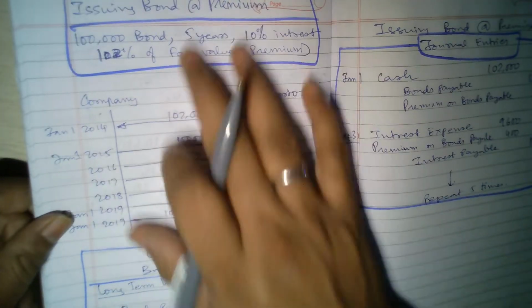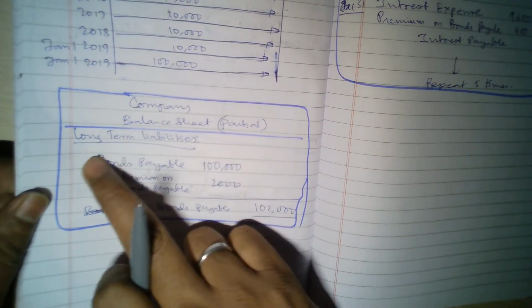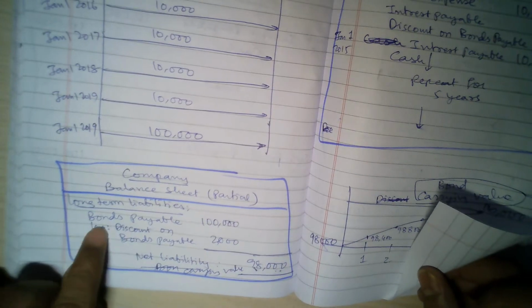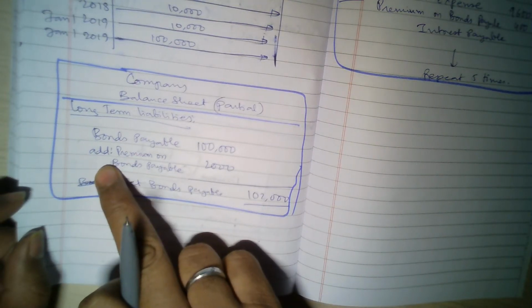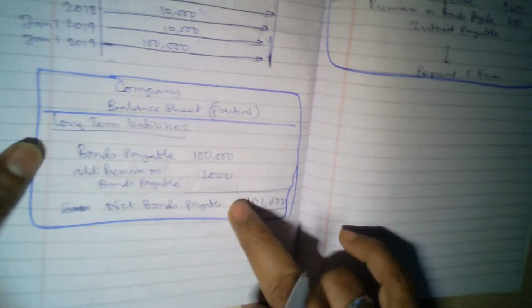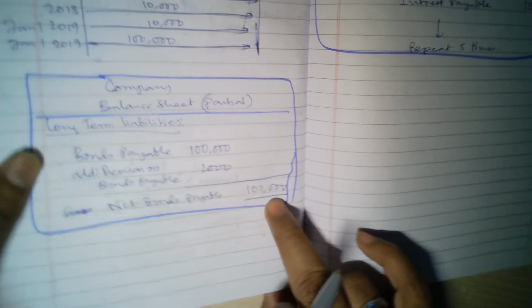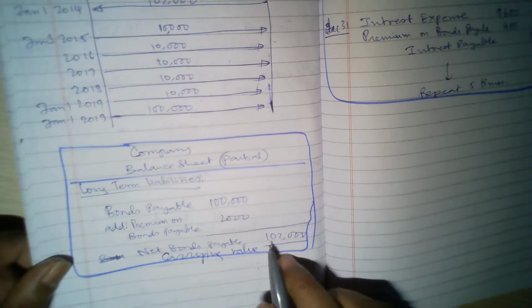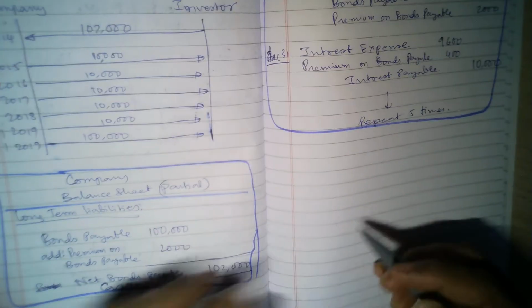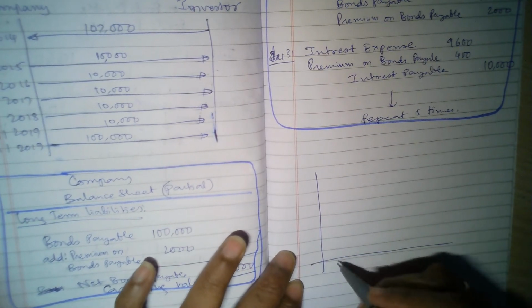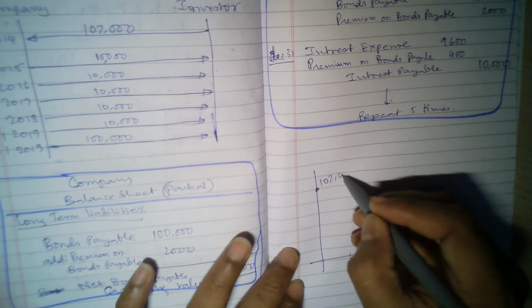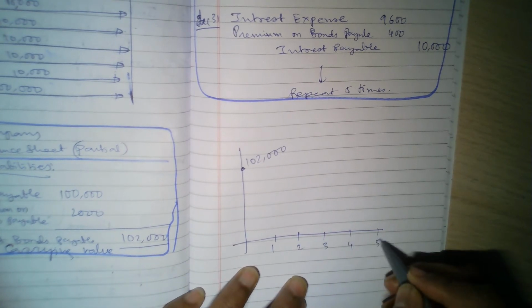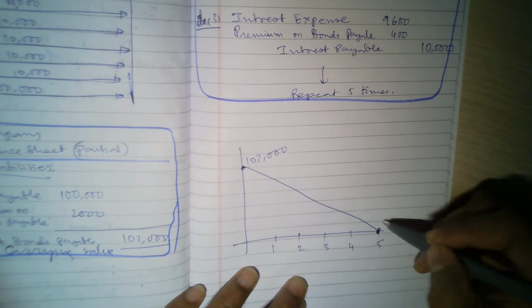Now this is exactly the opposite concept. In long-term liabilities, bonds payable is this one, and earlier the discount was deducted, but here the premium on bonds payable is added, so the net bond payable is 102. This is the carrying value. So the carrying value of the bond becomes 102 at the beginning. Again the same concept applies. At the beginning of the first year, the 0th year, 102,000 is your carrying value. At the end of the first year, second year, third year, fourth year, and fifth year, the carrying value again becomes equal to the face value.